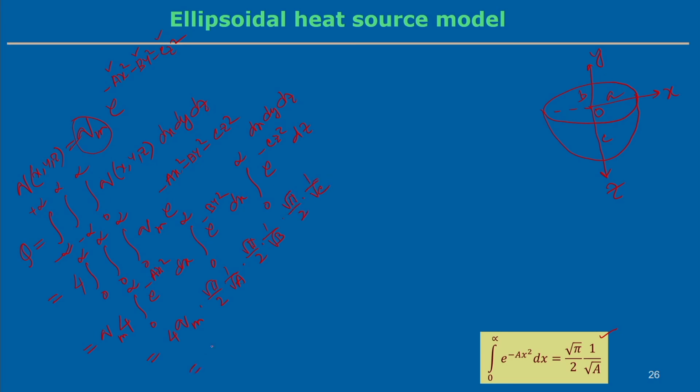This indicates the total is equal to 4 pi root pi q_m by 8 root of abc, which is equal to Q. Or I can say that q_m, the maximum intensity, equals 2 Q root of abc divided by pi root pi.